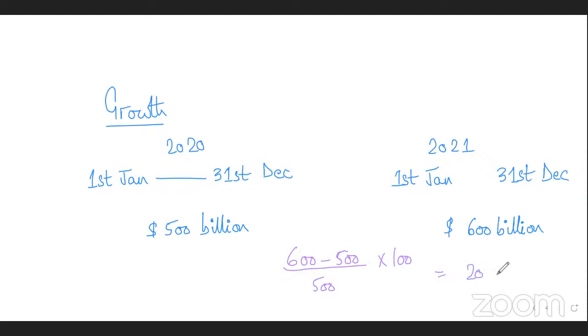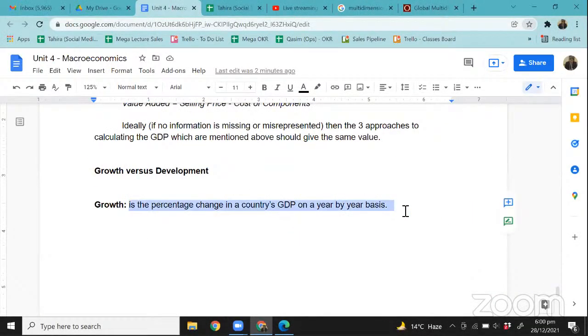So this means that the country has grown by 20% during this one year. Between 2020 and 2021, the country grew by 20%, right? So the increase in its GDP was 20%. That's the simple definition, and that's the simplest way to calculate the growth of a country: percentage change in a country's GDP on a year by year basis.